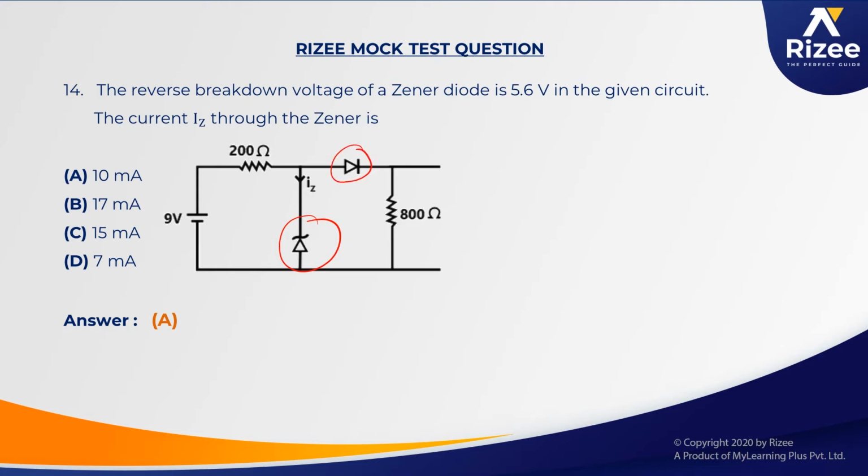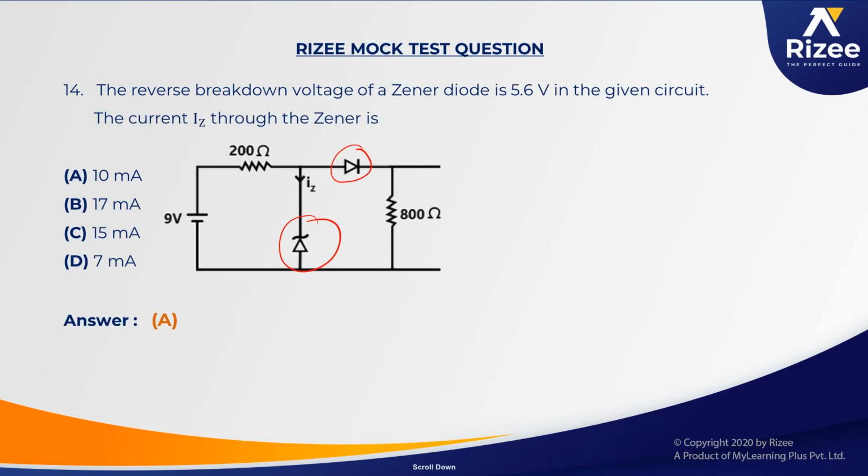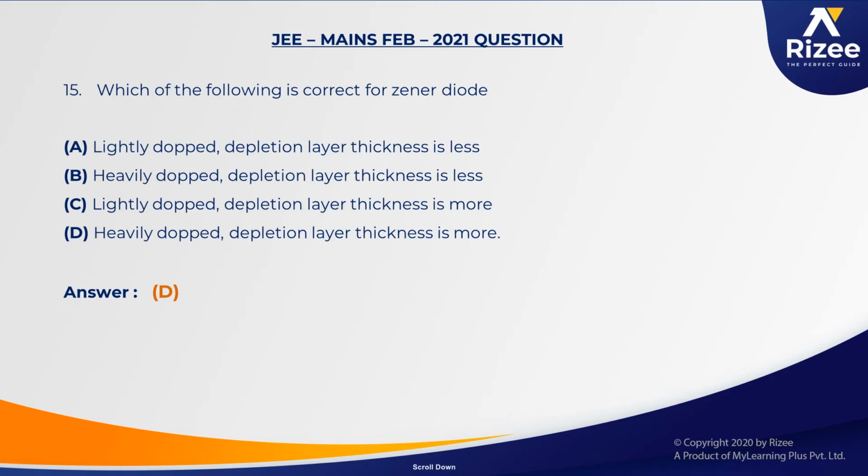Here we have added a diode also to make it a little bit more complicated. So in the question asked in this particular session, we have included a diode so that the question may be a little more difficult. This is the same sort of question which was repeated in the mains February session.